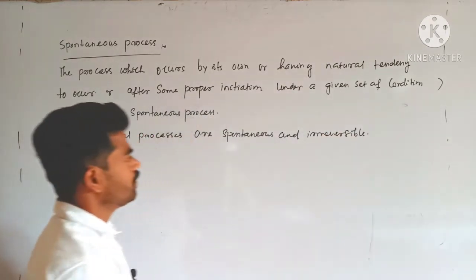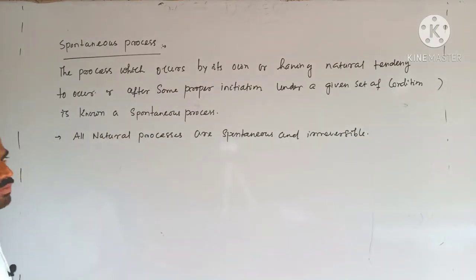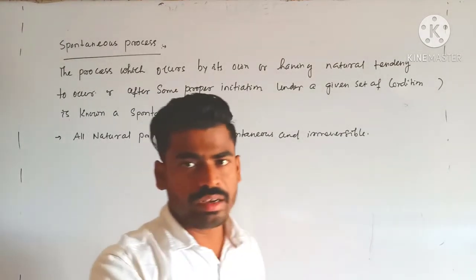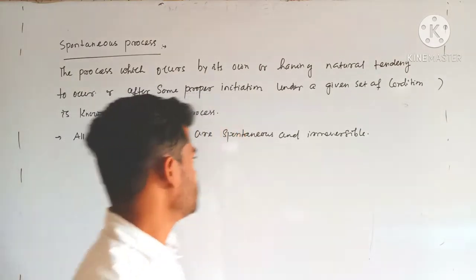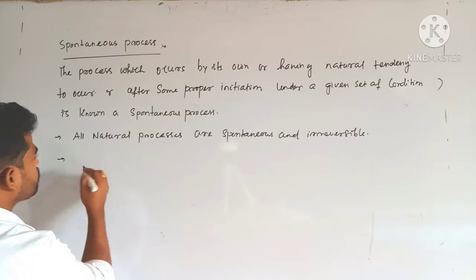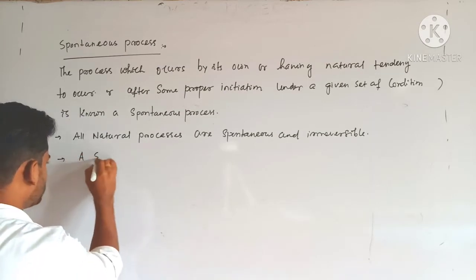Next, a spontaneous process can be instantaneous, that means very fast, or you can consider it as a slow process.